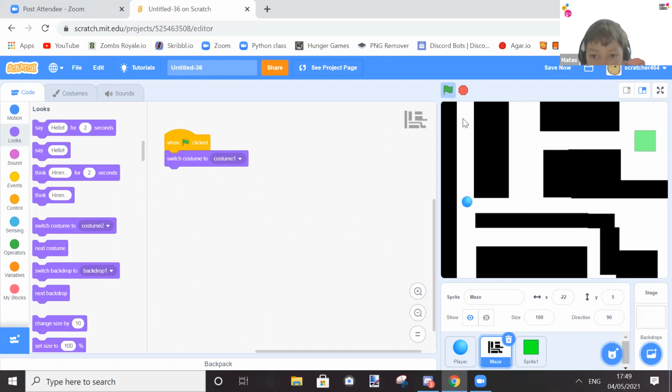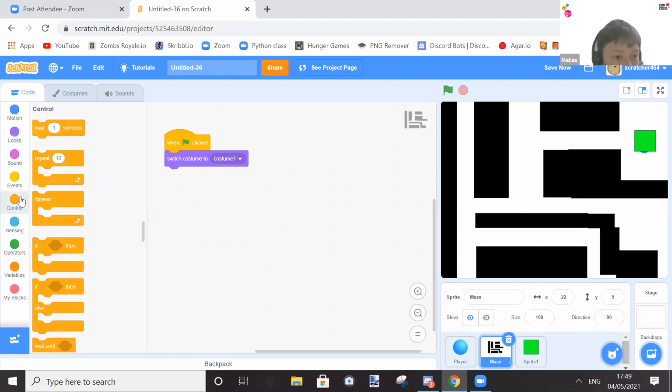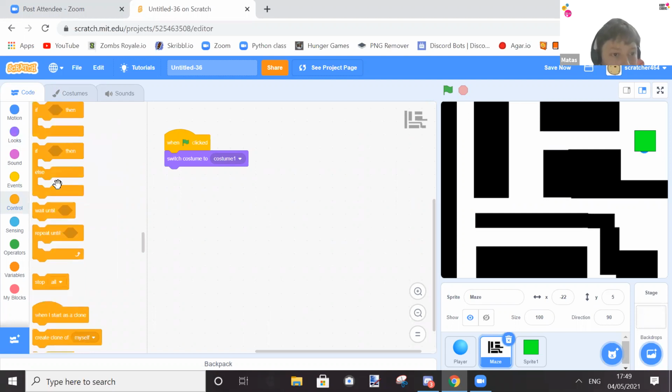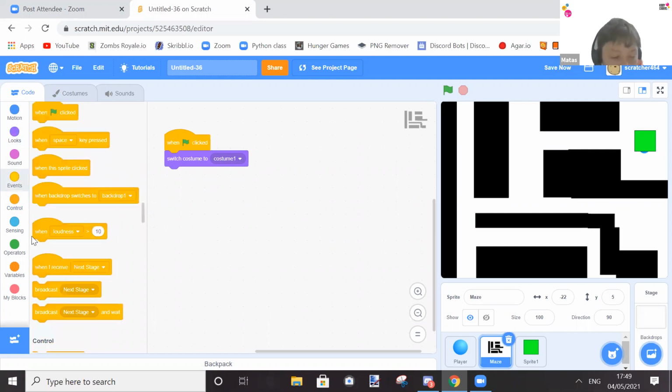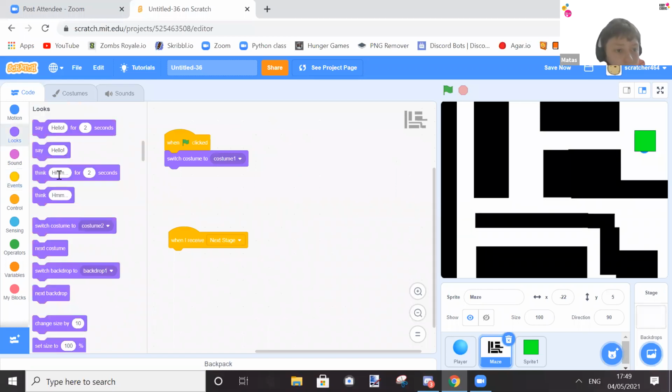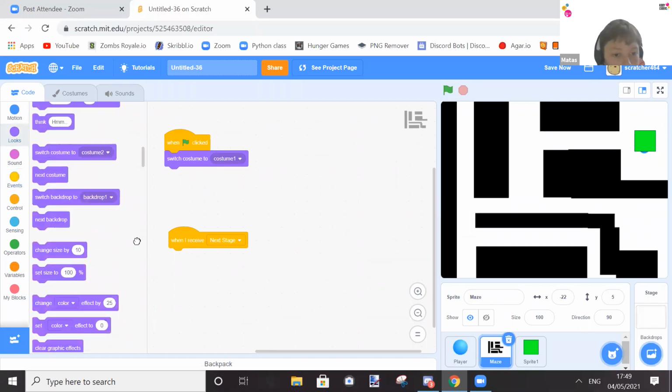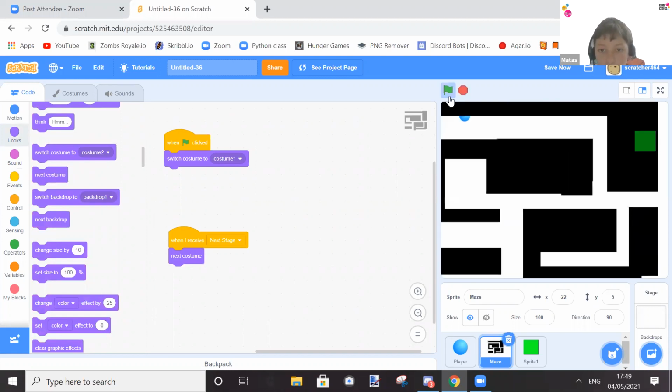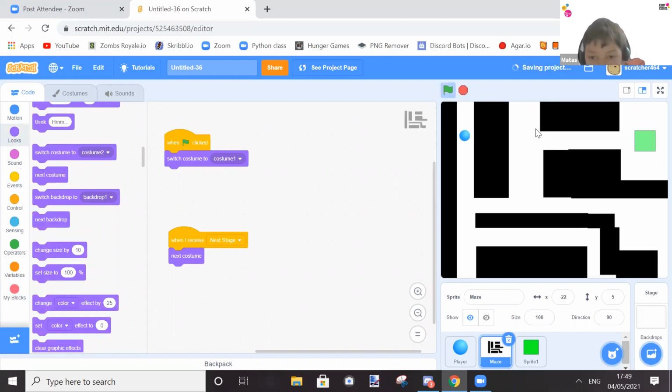Oh, I messed up. Okay. Oh yeah. Okay, what I need to do is I forgot to make it so that when I receive the broadcast, let's put that now, when I receive next stage, looks, it would go to next costume. So now if we test it out, oh, okay, there we go.